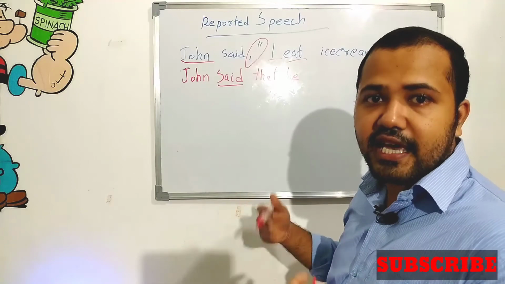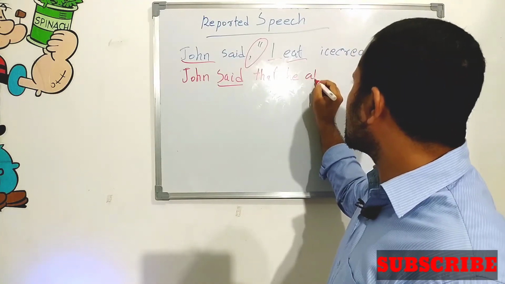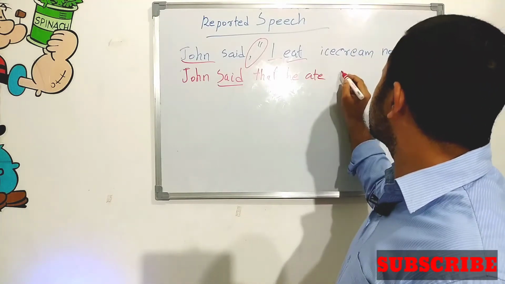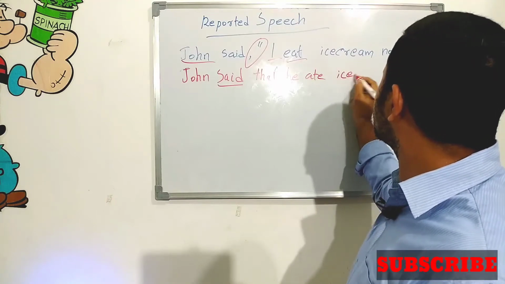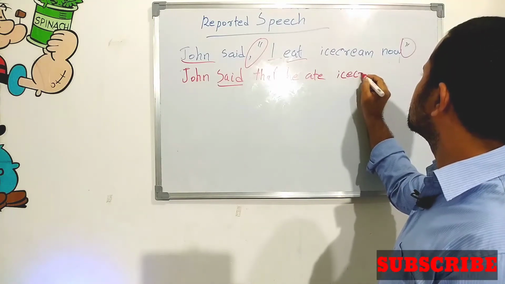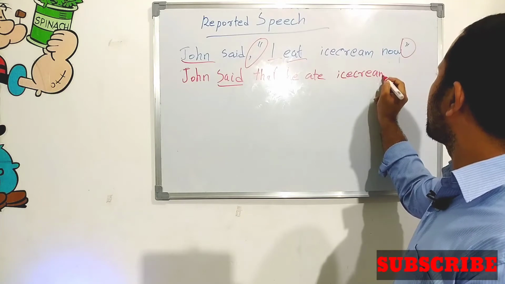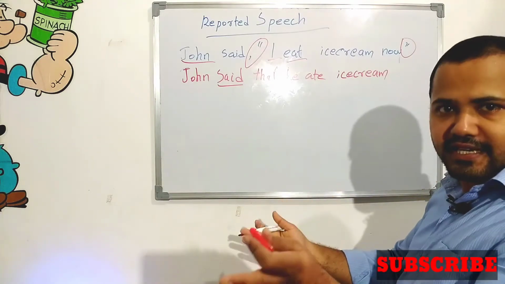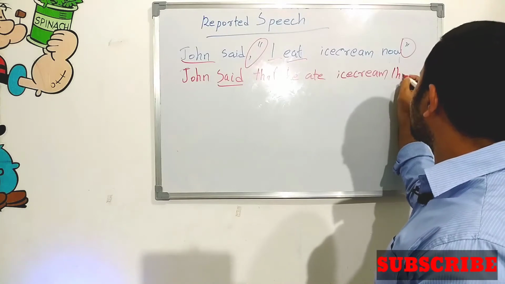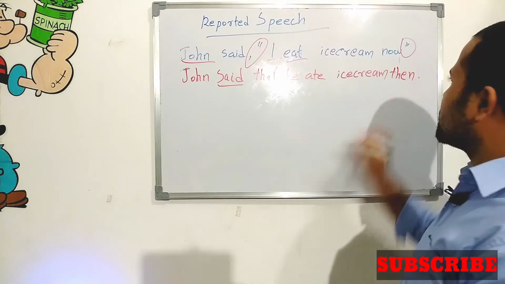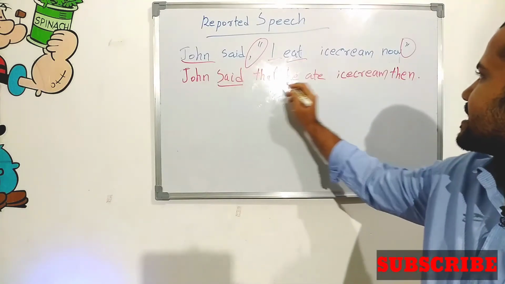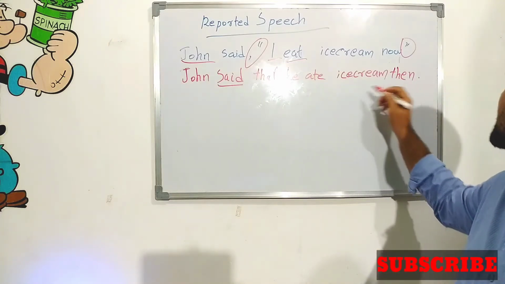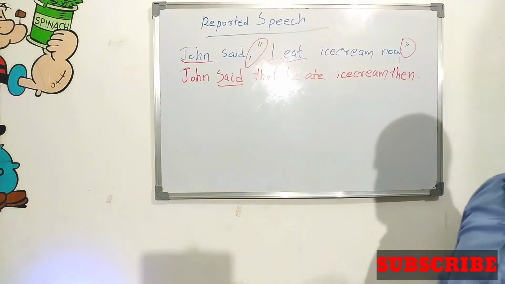Past tense, ate. Ice cream, no change. Now becomes then. John said that he ate ice cream then.